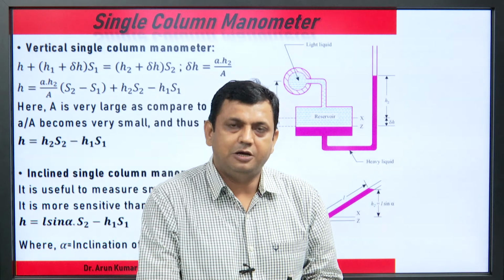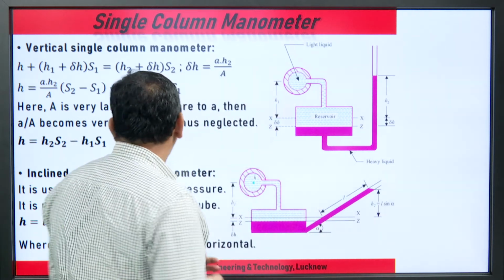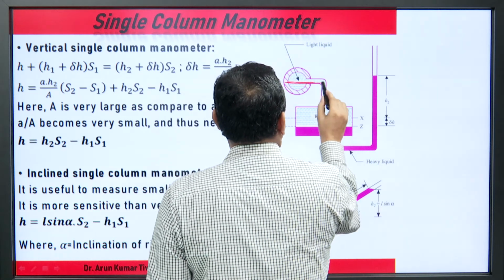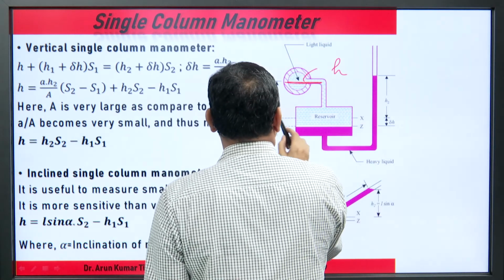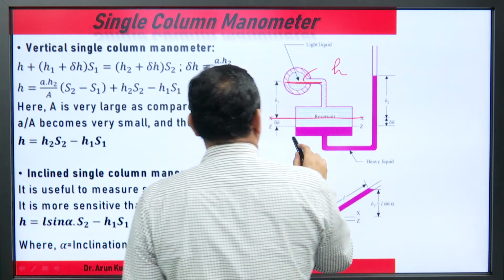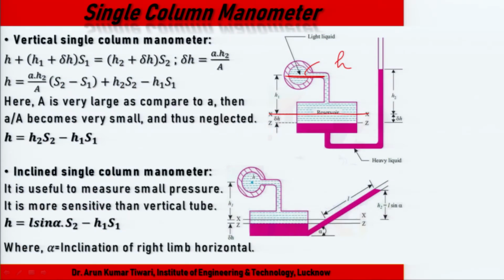Single column manometer, again very simple concept. At this level H, going down up to H1 at this level. Because both liquids are the same, we can go for this H1 plus, because the liquid is the same, maybe S1 or maybe S2. What is S? It is specific weight. This is S1 plus S2.